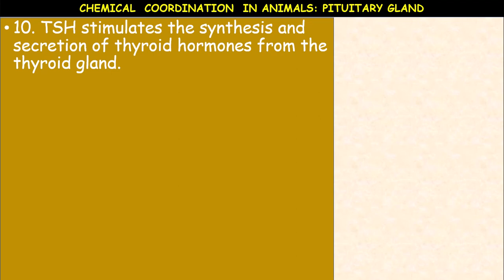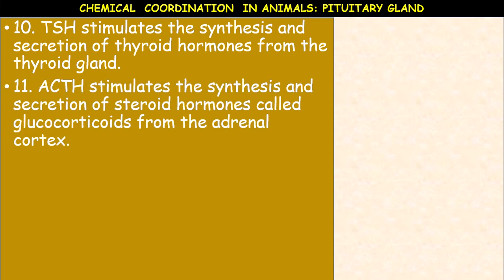The secretion of thyroid hormones from the thyroid gland is under the influence of thyroid stimulating hormone produced by the anterior pituitary. Hyposecretion of this TSH may cause thyroid atrophy, that is, malfunctioning of the thyroid gland.